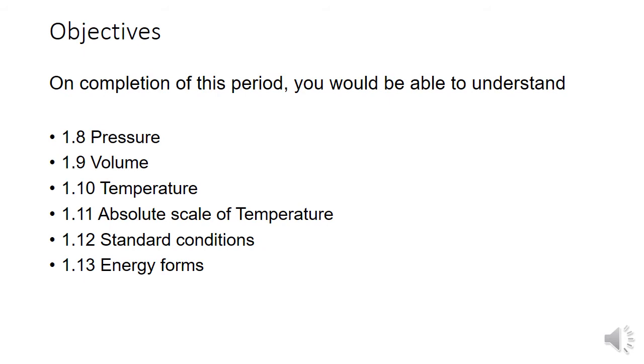So state 1 to state 2 is a process we are considering as A, and 2 to 1 is process B. So A and B are the two processes. The sequence of processes A and B constitutes a thermodynamic cycle, meaning 1 A 2 B 1. This is the thermodynamic cycle.